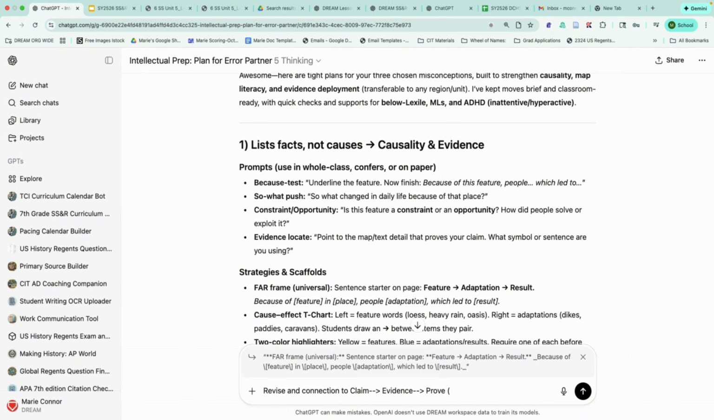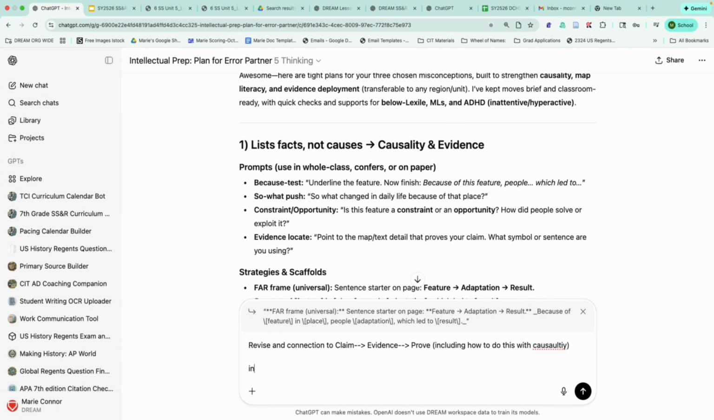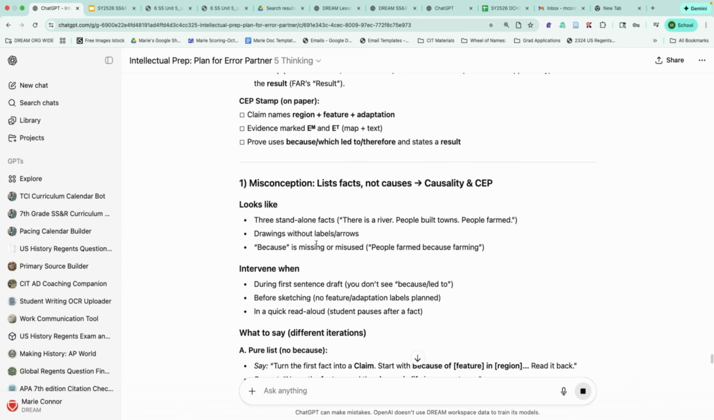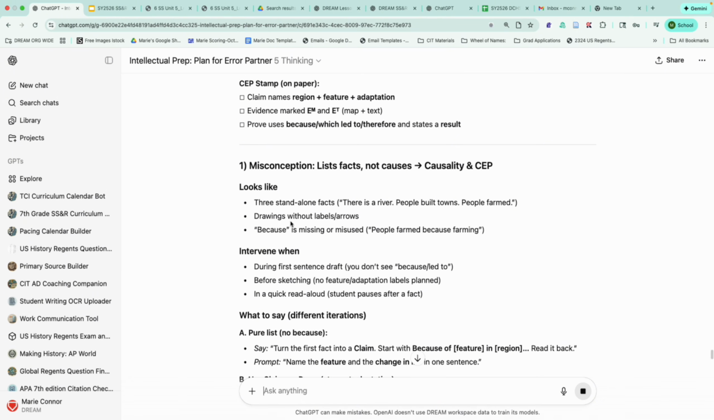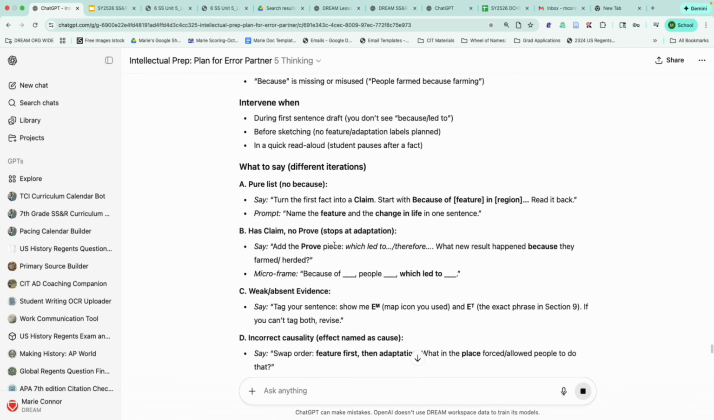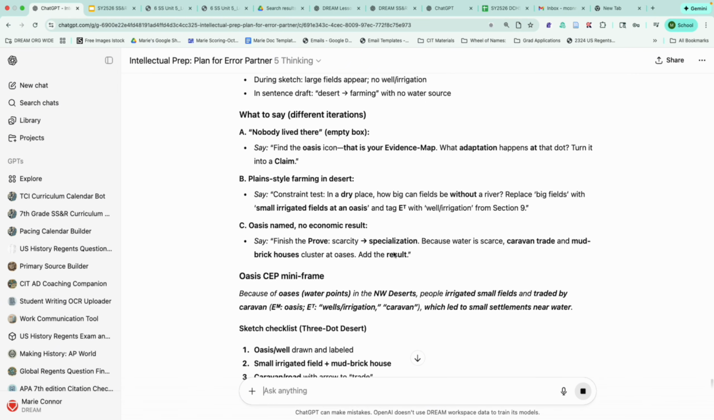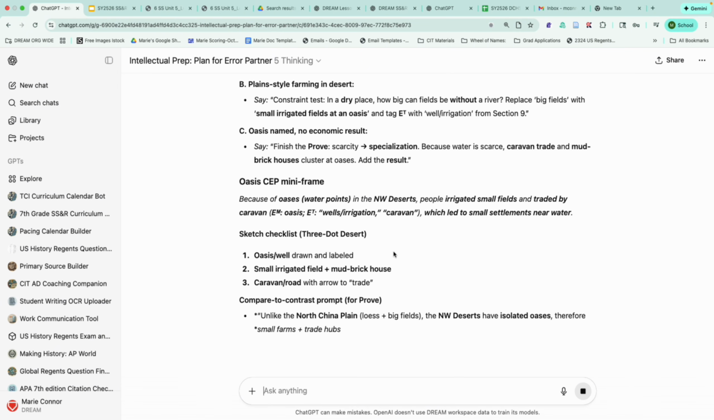And so this also includes how to do this with causality, include when and what to say when different iterations of this misconception. Great. And so here we have it responded to my feedback, looking around, okay, claim, evidence, prove, the misconception. Okay, it looks like 3 standalone facts or just a drawing without because, sorry for my dog. So yeah, here we have a fleshed out opportunity to see our different misconceptions in action.